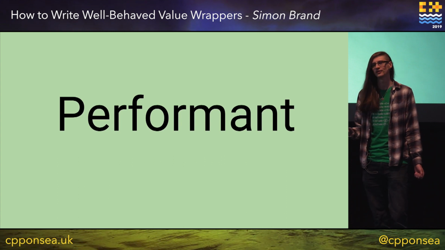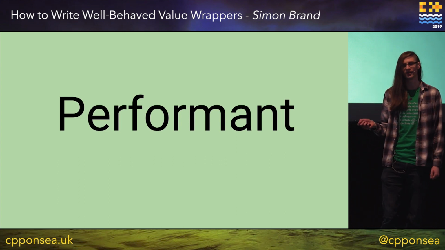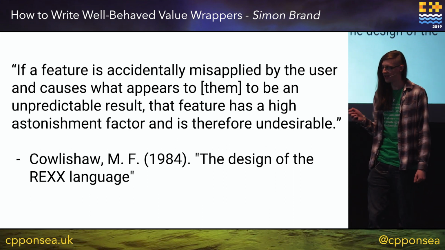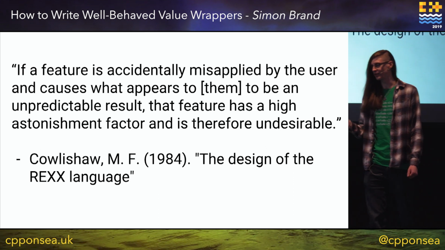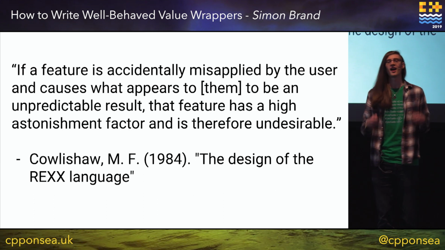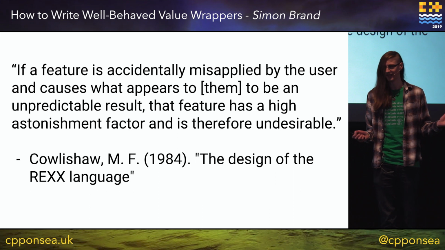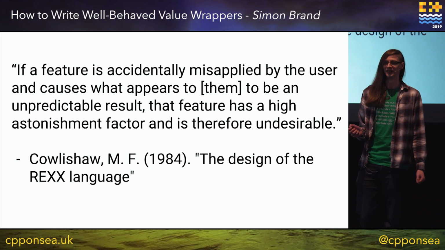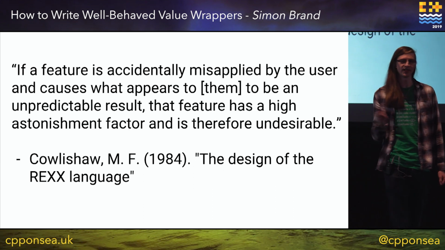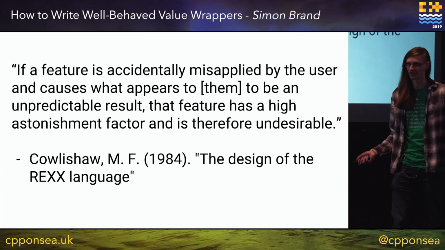For the other one, here's a quote you may or may not have heard. If a feature is accidentally misapplied by the user and causes what appears to them to be an unpredictable result, then that has a high astonishment factor and is therefore undesirable. So this is sometimes referred to as the principle of least astonishment or of least surprise.